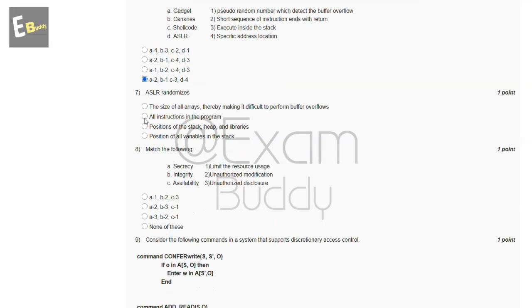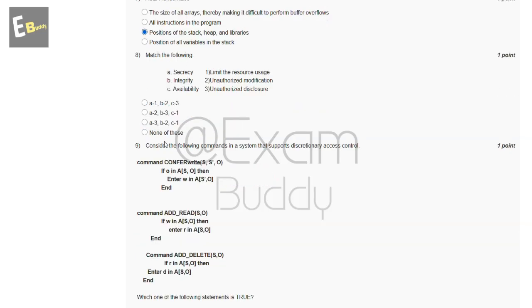Now the seventh question is, ASLR randomizes. So these are the options, and the answer of our seventh question is C. Now the eighth question is, match the following. So these are the options, and the answer of our eighth question is C.